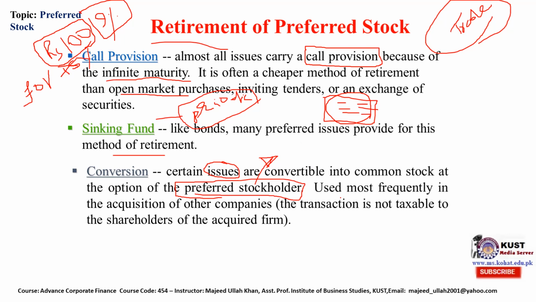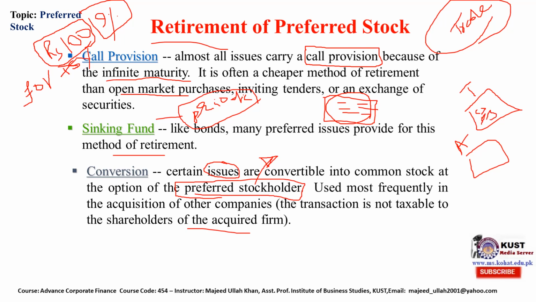It is used most frequently in acquisition of other companies. The transaction is not taxable to the shareholder of the acquired firm. In such a case, let's suppose this is T, the target, and this is A, the acquirer, and T has both types of assets, common shares and preferred shares.